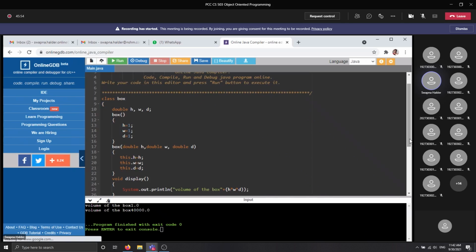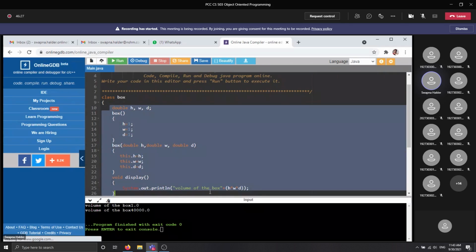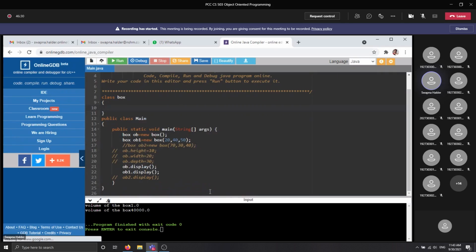Second use of the this keyword means you can invoke the current class method using this. This is the current class instance variable. Similarly, if you declare a method within this class, you can invoke that particular method using the this keyword also. Now look at this. We are changing this particular section here. We are declaring one method.